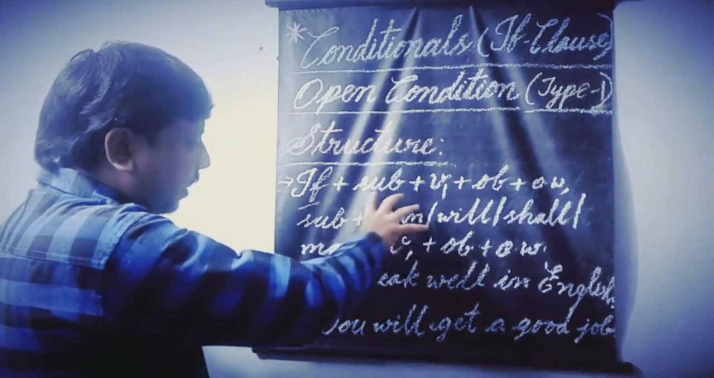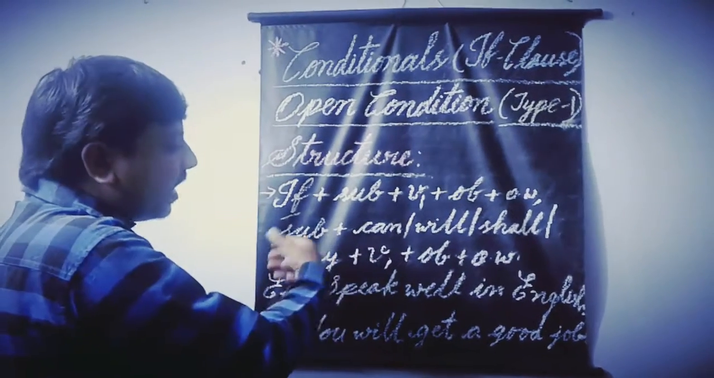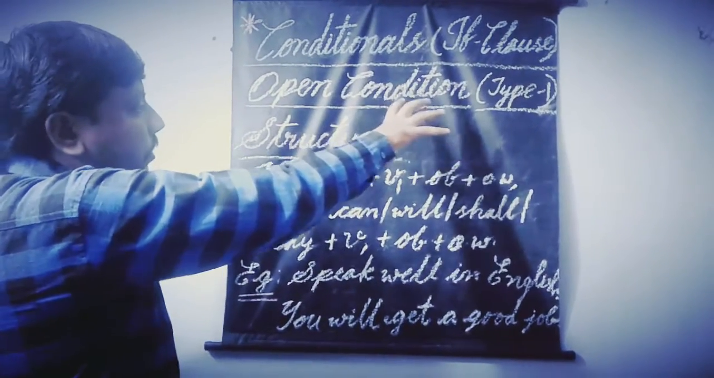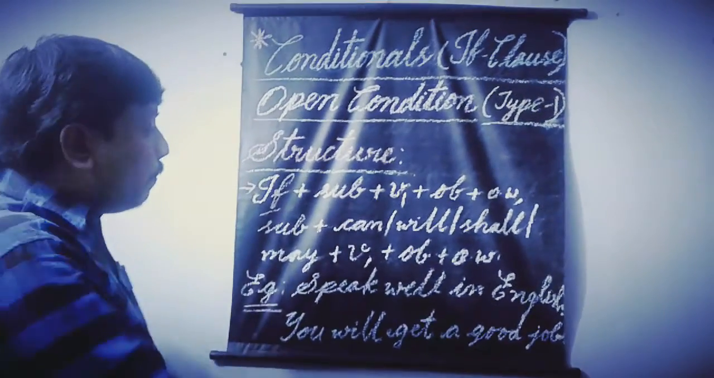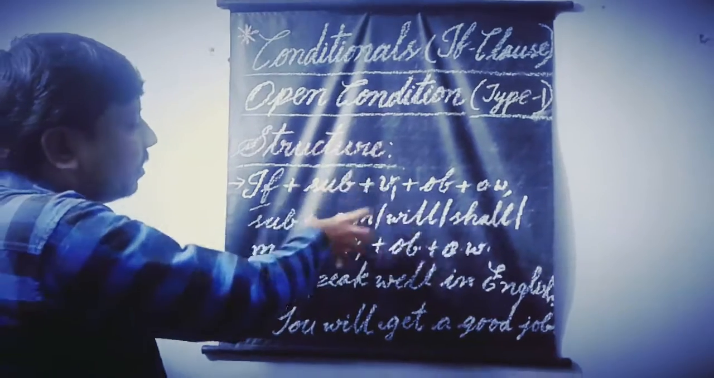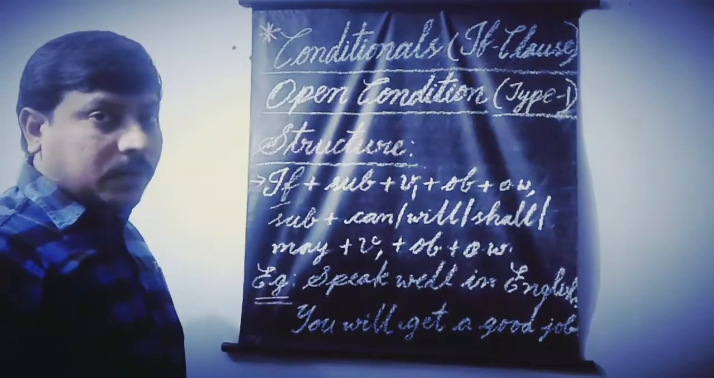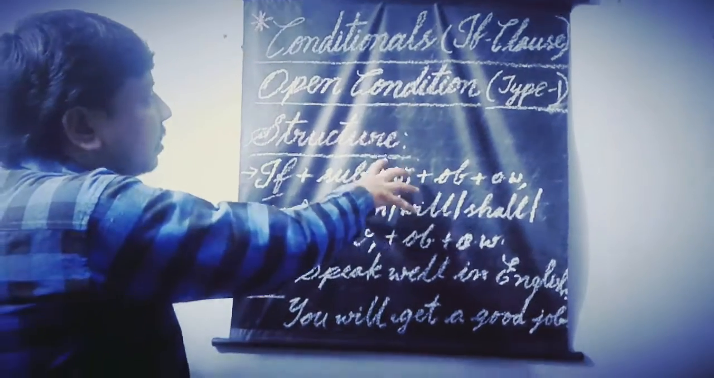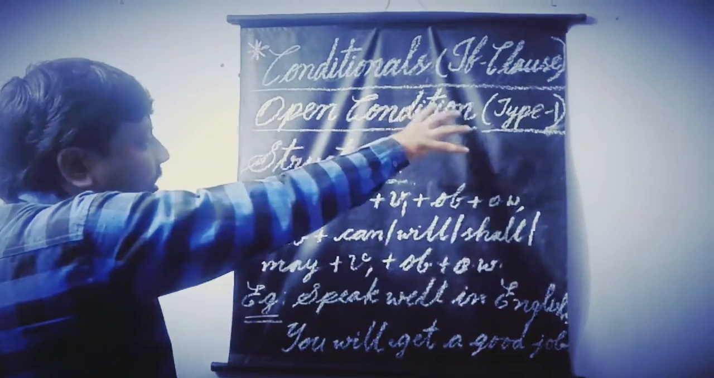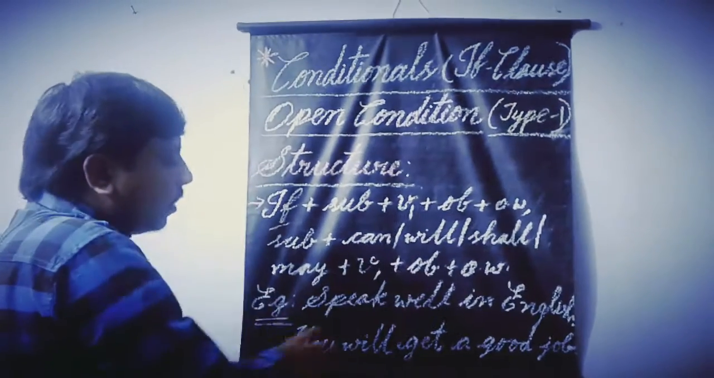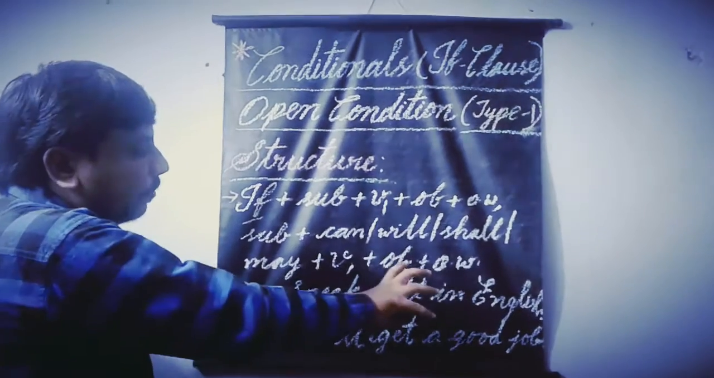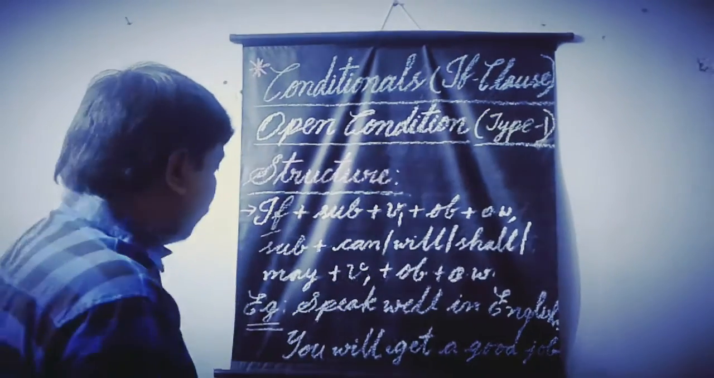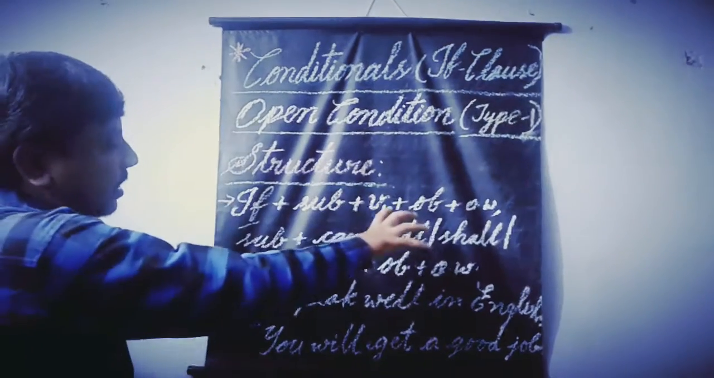According to this structure, we should create number of examples which are related to open condition in order to understand this structure very clearly. Okay, I am going to make you understand the structure which is related to open conditions such as type 1 conditional if clause. I am taking some examples which are related to open condition type 1. Once again let us see the structure.